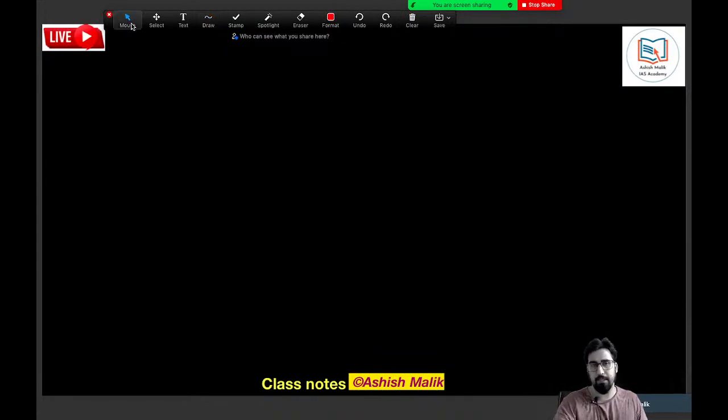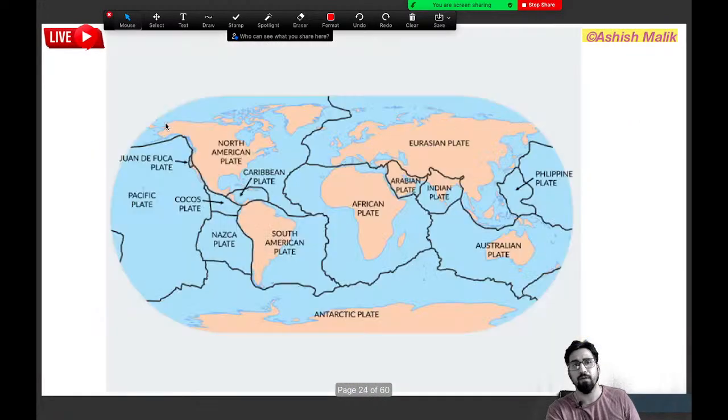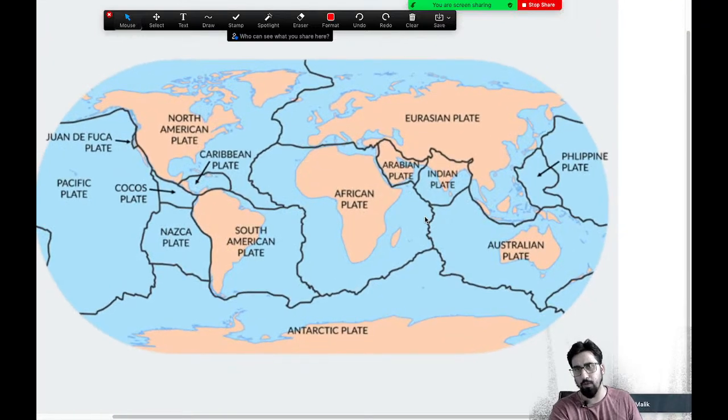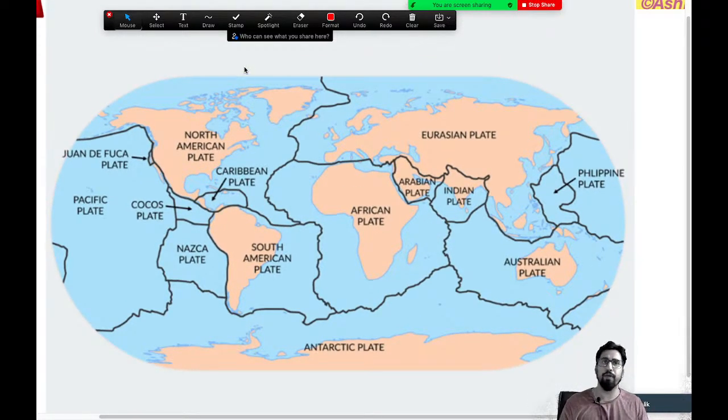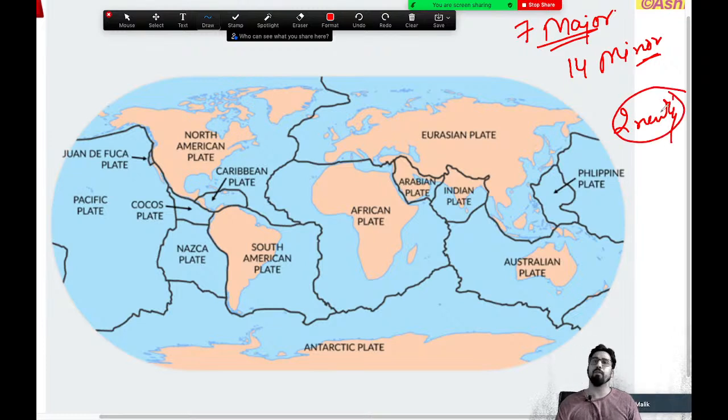And please have a look at this. I want you to have a look at the tectonic plates. Kindly look at the tectonic plates, guys. Well, this is the old diagram. So we basically have all the tectonic plates you see. In total, there are 7 major tectonic plates. And now there are 14 minor plates. There were 12. We have got 2 newly added. We'll talk about that also. 7 major and 14 minor plates.